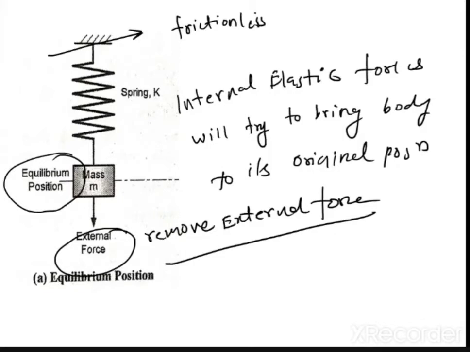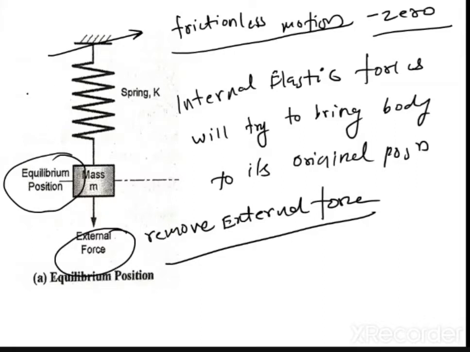Each and every point I am talking about is very, very important. Frictionless motion means that in vibration we are always assuming zero friction, so there is no friction while doing an analysis. Since there is zero friction, a frictionless motion, and you have removed the external force, what will happen? The internal elastic forces will try to bring the body to its original position. So basically what happens?